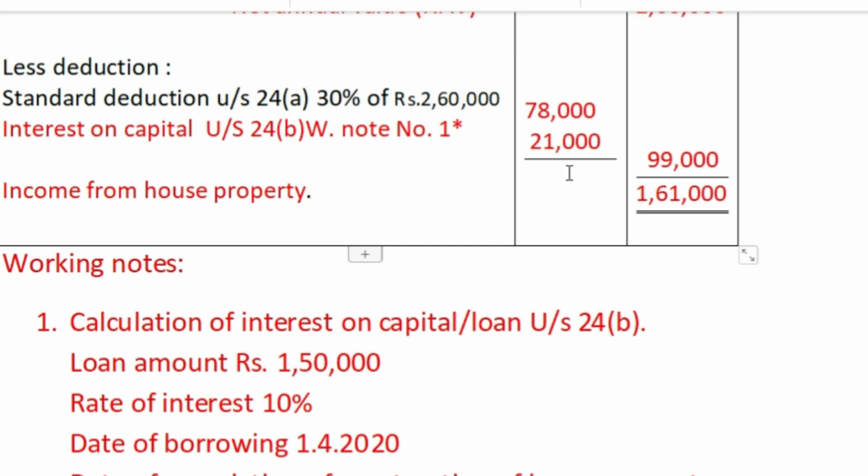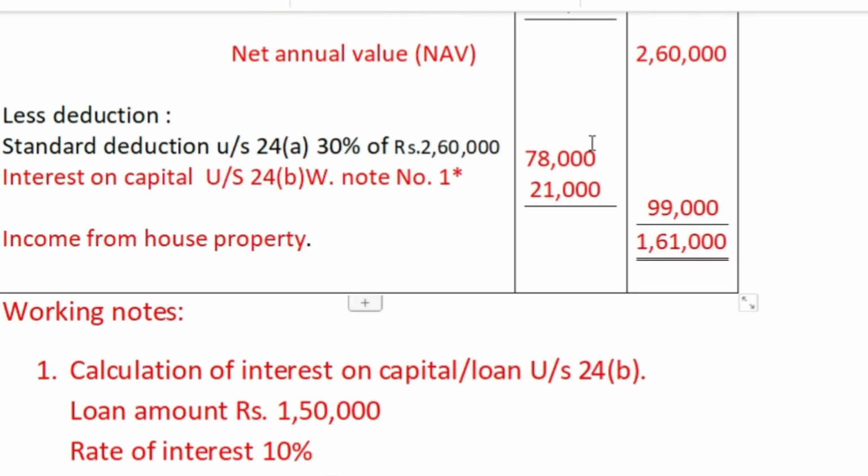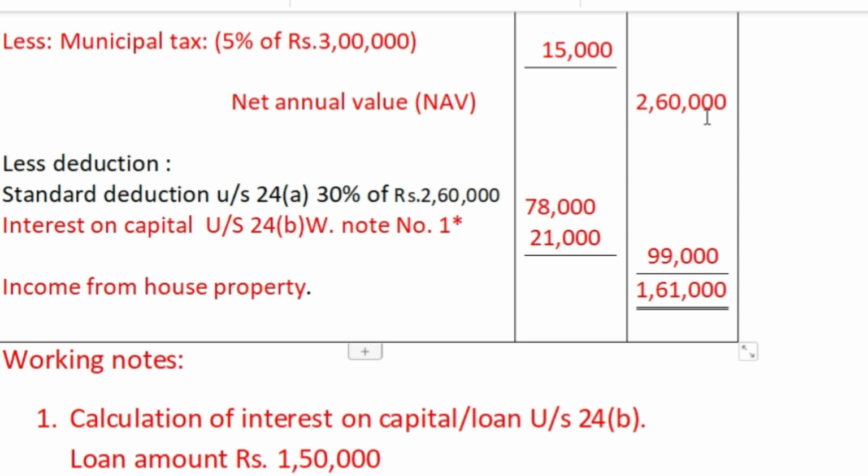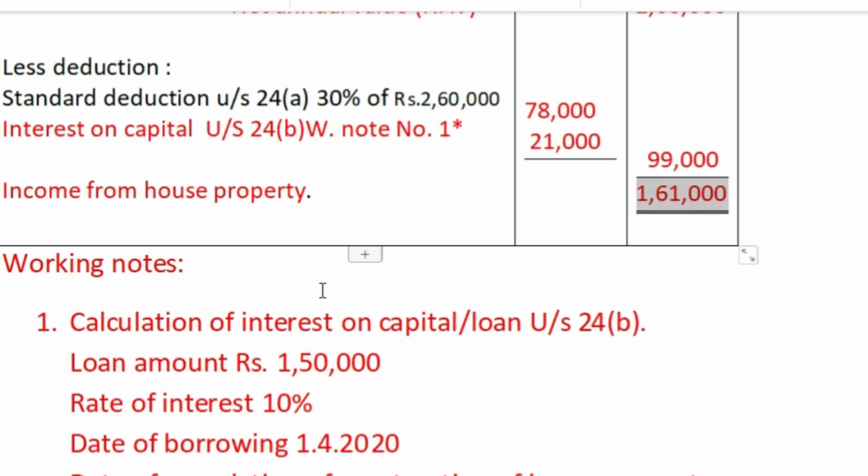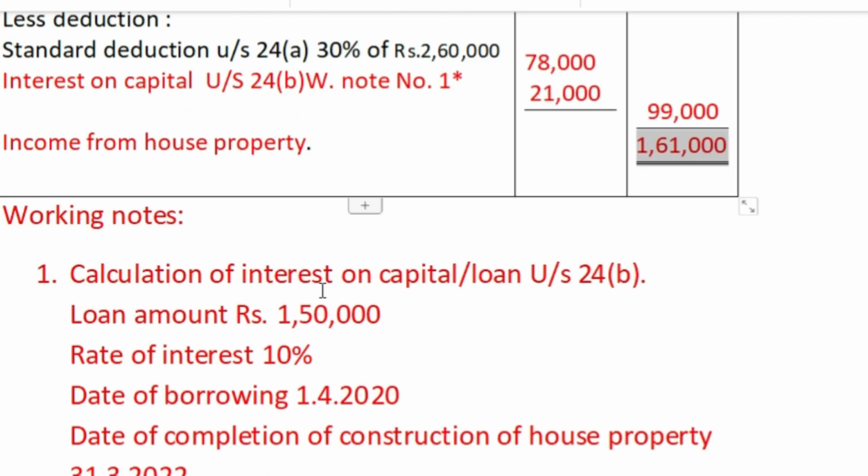And total deduction here is 99,000, and 2,60,000 minus 99,000, so the balance is 1,61,000. This is income from house property. So the very important point is that here is interest of pre-construction period and interest of post-construction period.